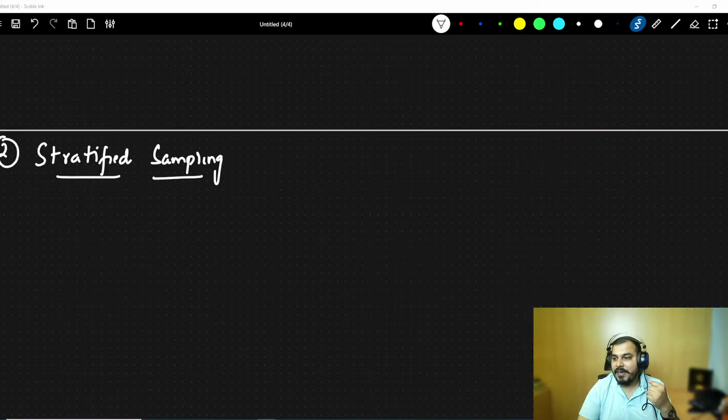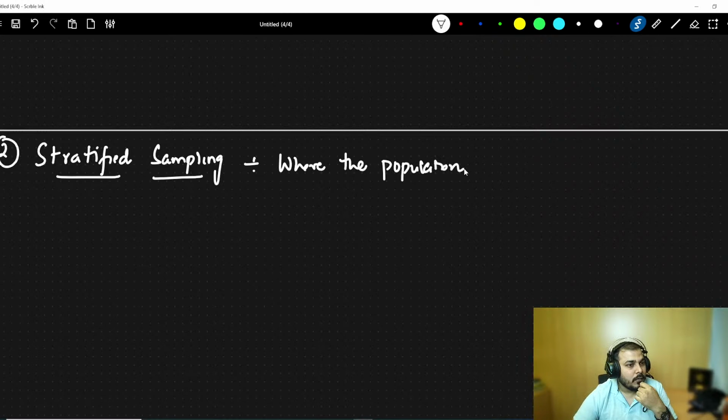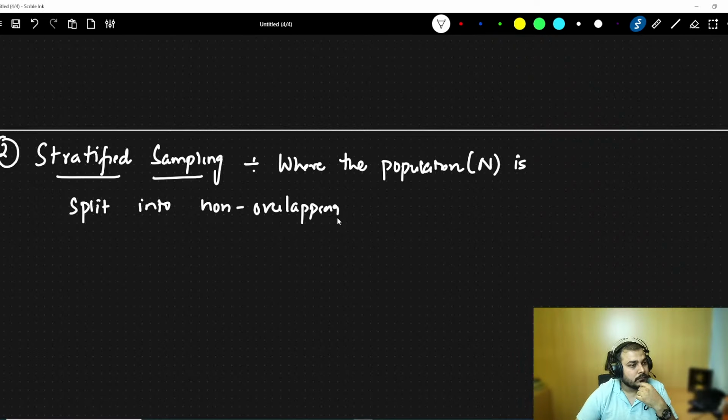What is stratified sampling, guys? Any guesses? Okay, let me give you a definition. Stratified sampling is a technique where the population, that is capital N, is split into non-overlapping groups. Understand this is very important: non-overlapping groups.